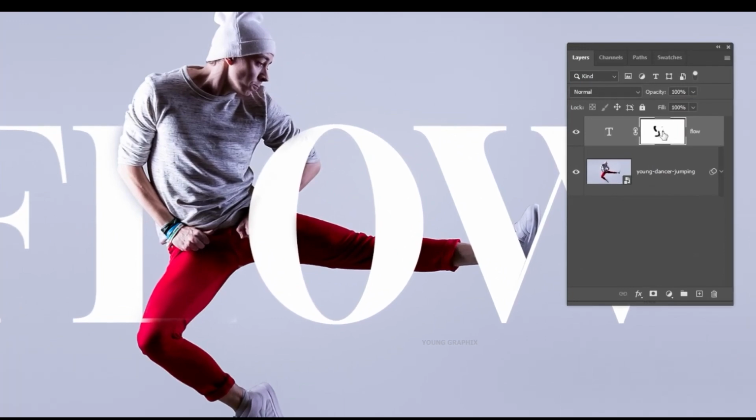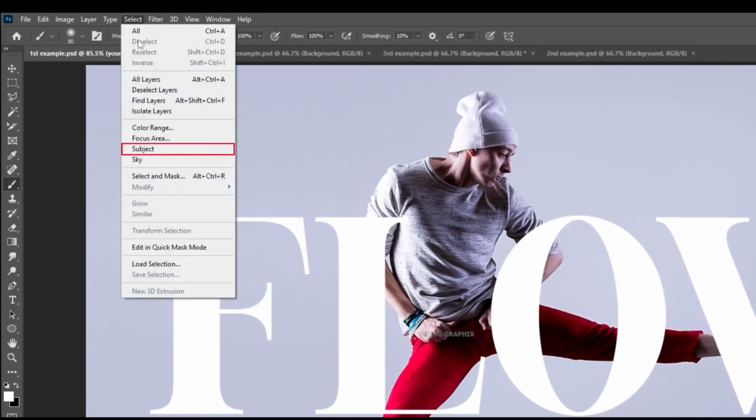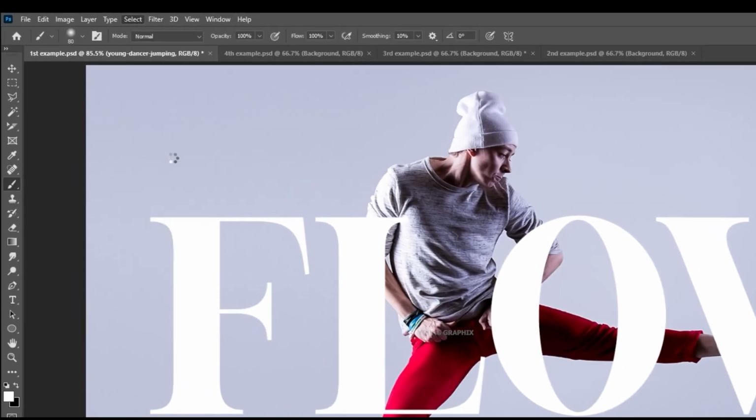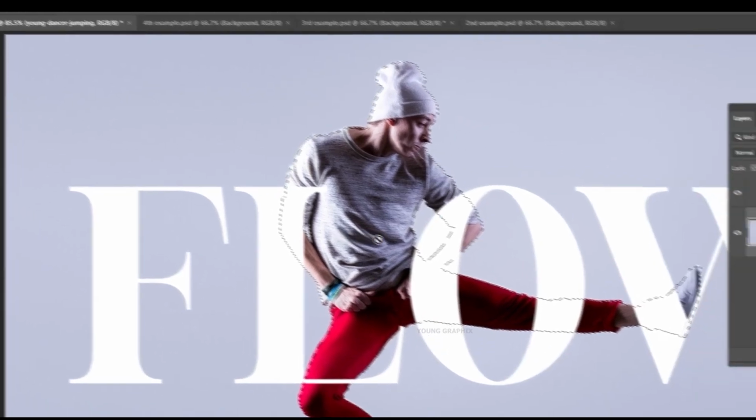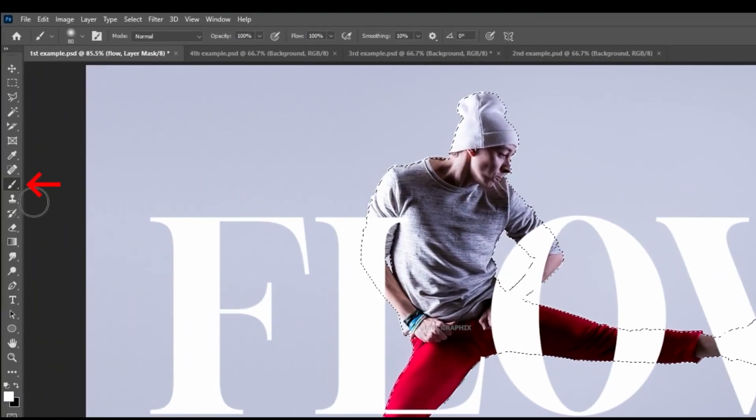Let me show you a better way to do this. Let's delete the mask by dragging it to the trash. Now let's add a layer mask. Choose this image layer. Then go to select and choose subject. Just click on the mask. Choose the brush tool.